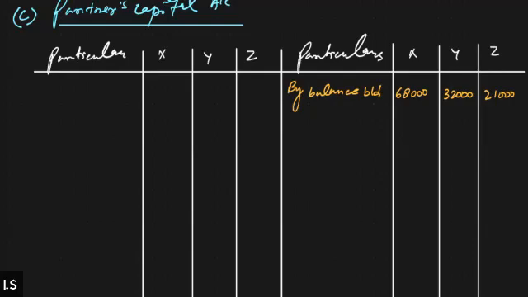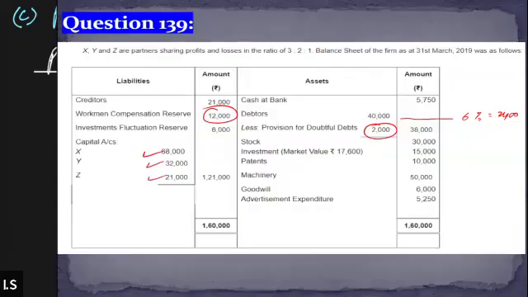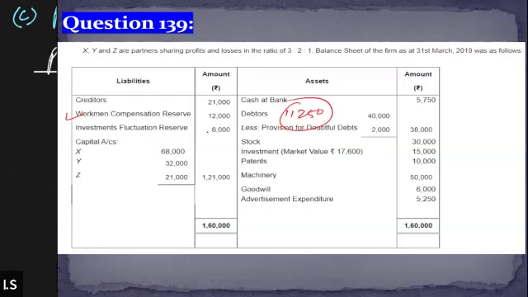Yes, sir. Okay, now let's also look at the other values in the balance sheet that need to be distributed. On the liability side itself, you can see workman compensation reserve that we earlier discussed. In case of workman compensation reserve, actual liability is 750, but we have made a reserve of 12,000. That means the remaining amount needs to be distributed. 11,250 is the remaining amount after paying the liability towards the workman compensation. 11,250 needs to be distributed.